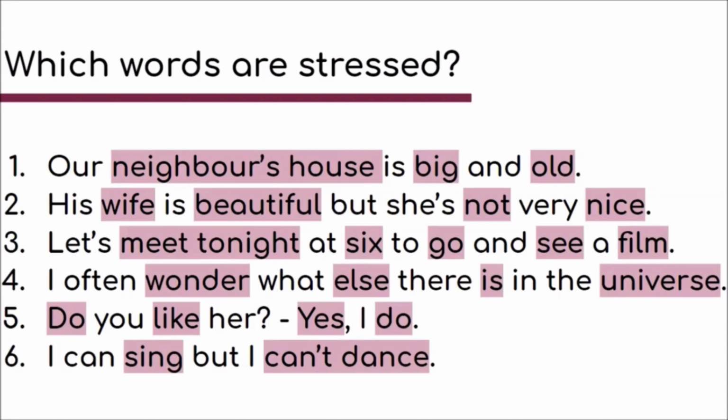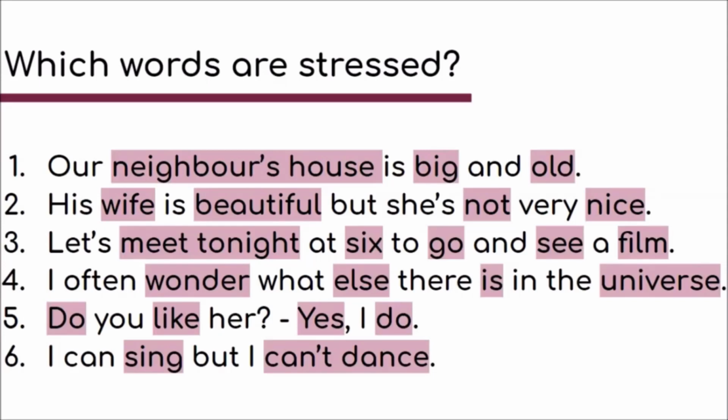And now I said to you, number 5 and 6 were a little bit difficult. Number 5 was a bit cheeky of me because I told you that auxiliary verbs are usually not stressed, but here in that question, you have to stress it. So, do you like her? So "do" and "like" are naturally stressed if it is a question. Do you like her? Yes, I do. So any short answer, yes, I do, yes, I have, no, I haven't, no, I don't. You always stress the yes or no, and then also the auxiliary, but only because this is a short answer and there's no main verb following. Okay, so yes, I do.